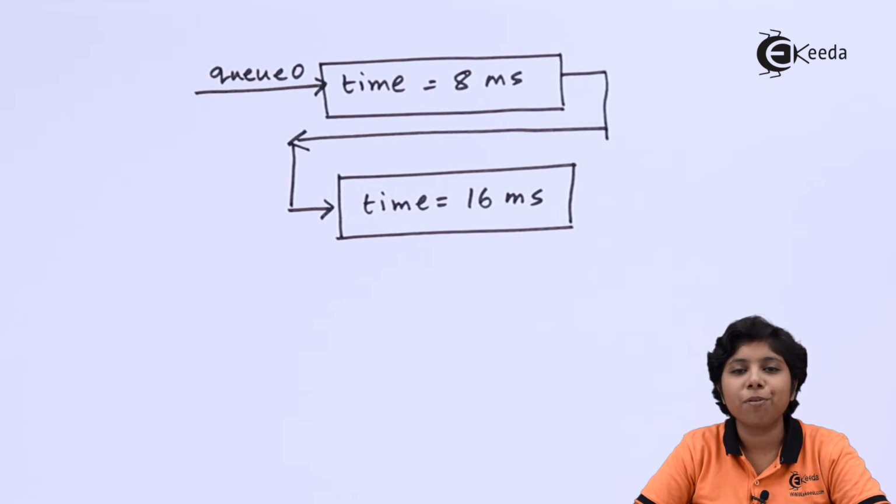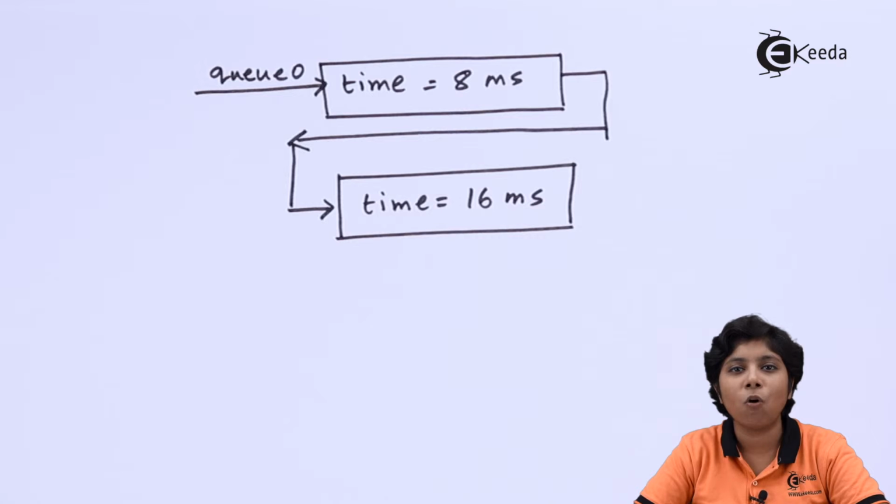Now the processes from Q1, along with the remaining processes from Q0, will finish their execution here. Any process that remains in Q1 and cannot finish its execution in 16 milliseconds will be put into the last queue, where all the processes are served in FCFS order.